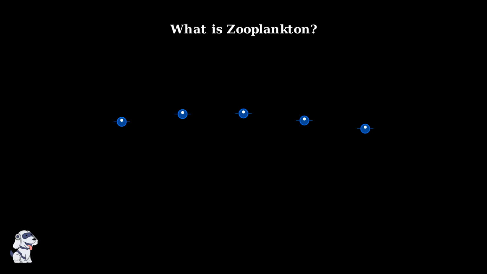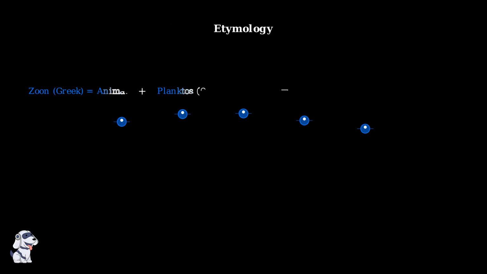Today we're diving into the fascinating world of zooplankton. These are tiny, drifting animals that float through our oceans, lakes, and rivers. The name zooplankton comes from two Greek words. Zoon means animal, and planktos means drifter or wanderer. So zooplankton literally means drifting animals. Unlike fish that can swim powerfully against currents, zooplankton are weak swimmers. They drift wherever the water currents take them, like tiny passengers on an ocean highway.